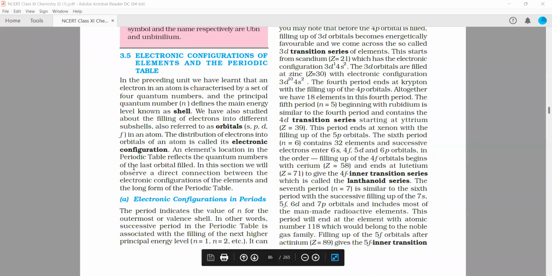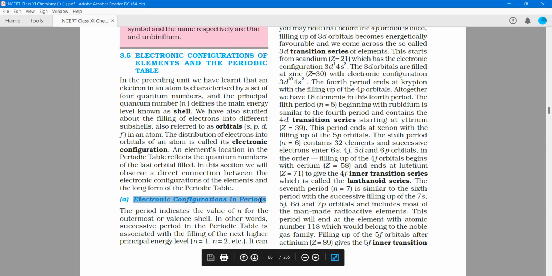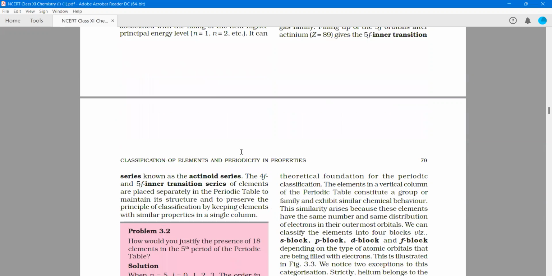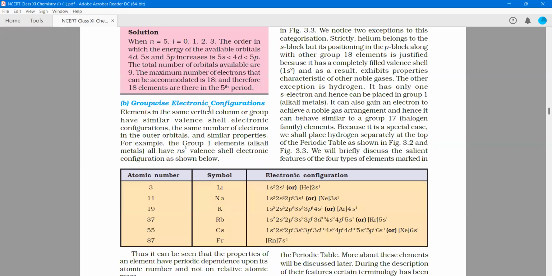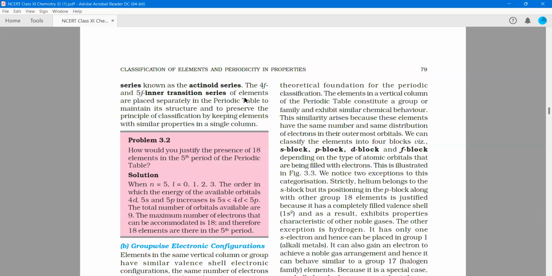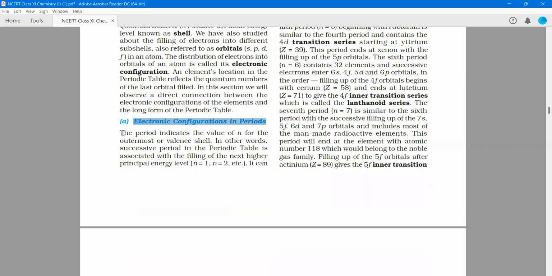The first one that we are going to study is the electronic configuration in periods, and after that, the next heading is the group-wise electronic configuration. There are 2 ways in which the periodic table is arranged, groups and periods. So we are going to discuss the electronic configuration period-wise and also group-wise. Starting with period-wise, the period indicates the value of n for the outermost valence shell.